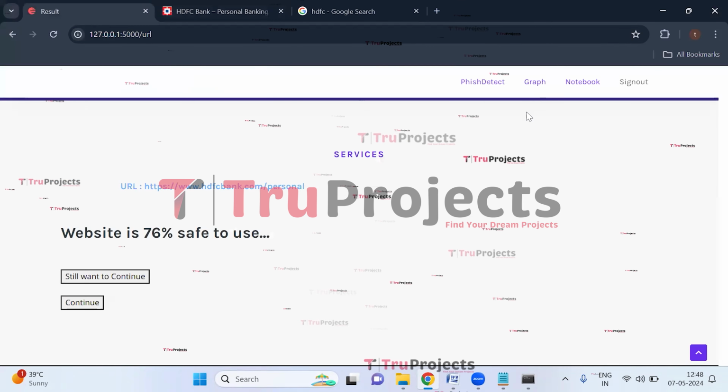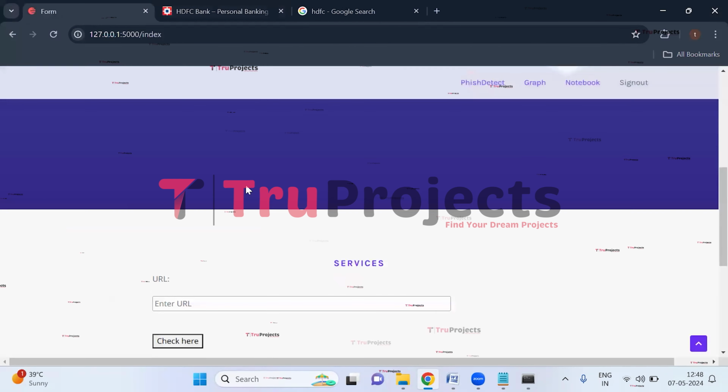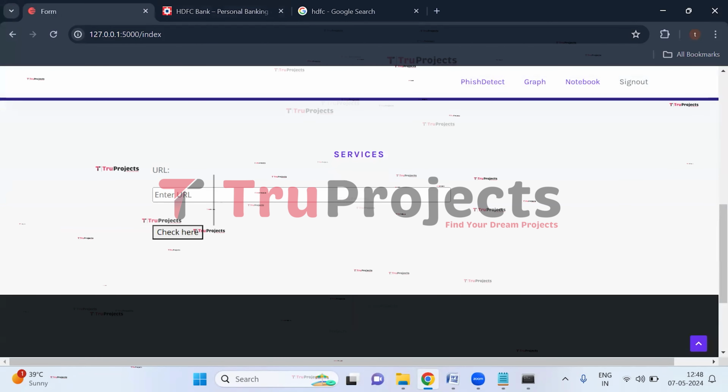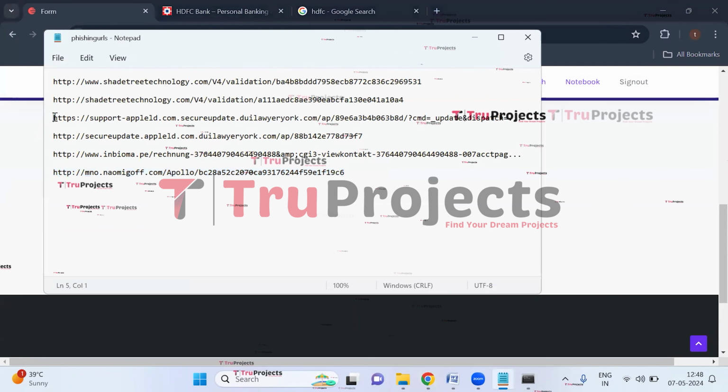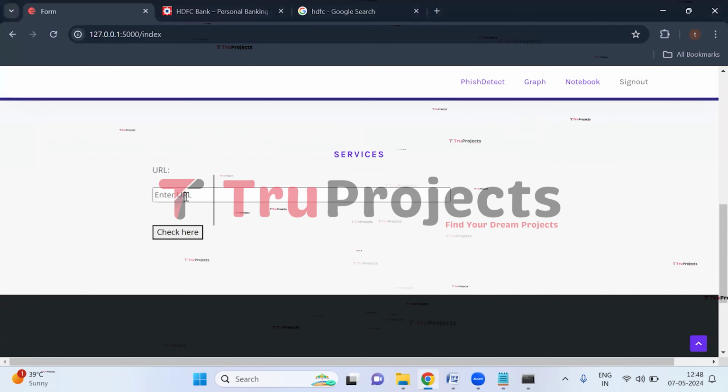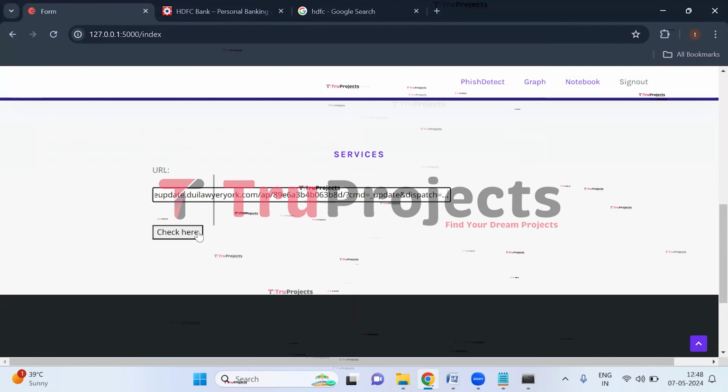Now again, click on Fish Detect. Let us enter some more URLs from the test cases. So I'm selecting this URL, paste this here and then click on check here.